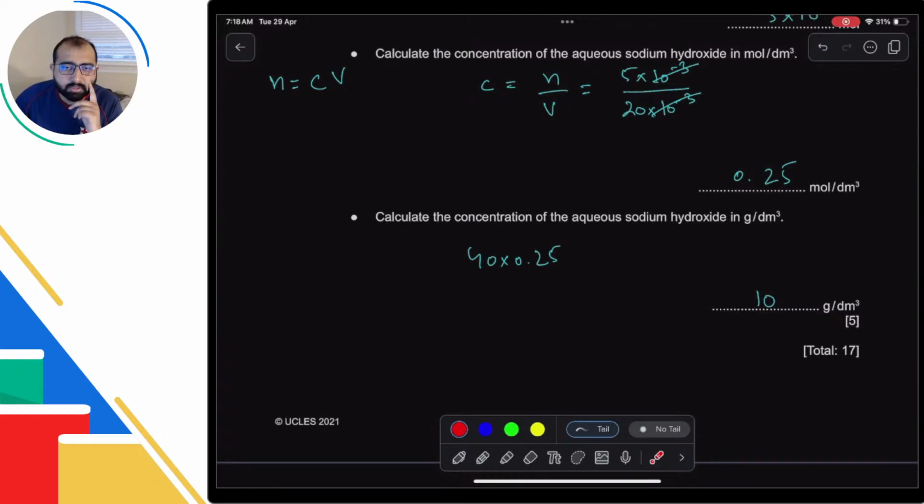Mark scheme gives different answers on same question. That's okay. The thing with mark scheme is if it is correct chemistry, you will get the marks. There are two kinds of mark schemes. I've said it before as well. One is the one that is released to the public, and one that is given only to the examiners.